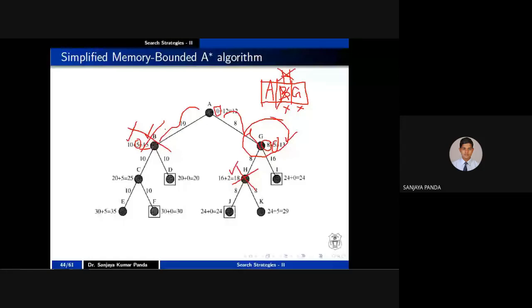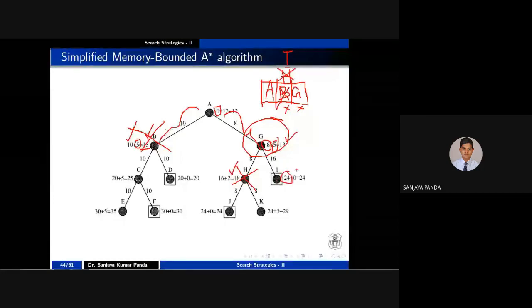I have inserted another child. What is the next child? I. I cannot remove G. I cannot remove A. Okay, so I am inserting I. Once I am inserting I, what is the cost? This cost is 8. This cost is 16. So 8 plus 16 is how much? 24. And this is the goal node.